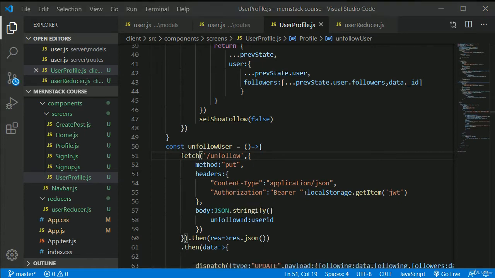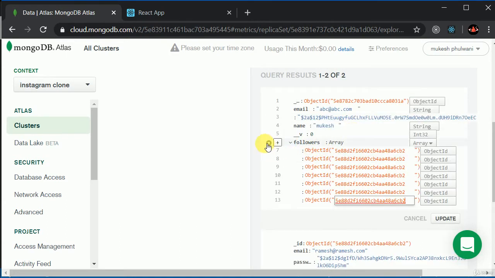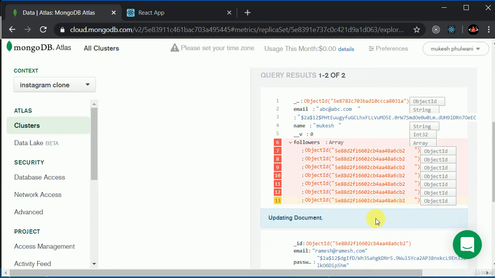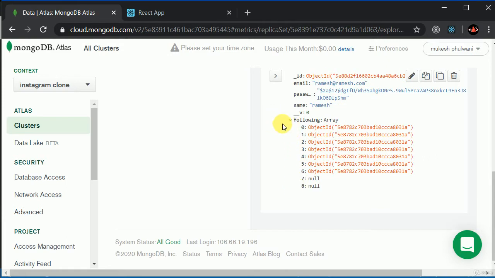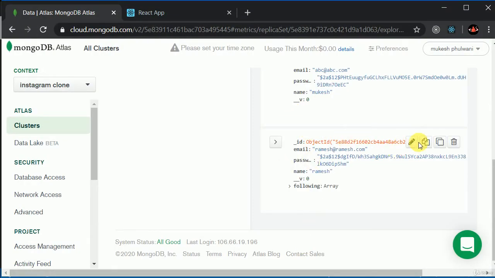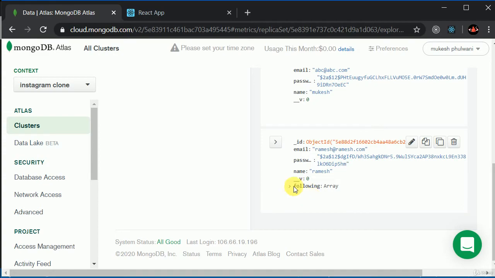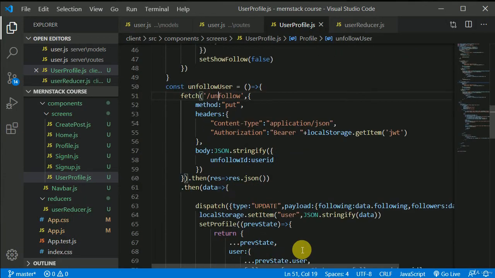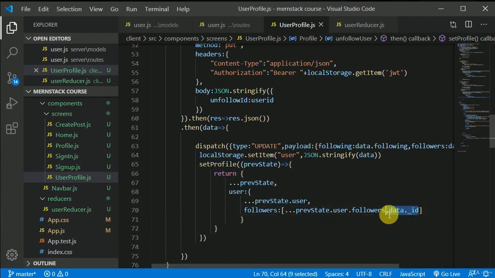Let's save this. What I will do now, I will delete this whole list in here, and I will delete this as well. Here we are seeing null because we were not receiving the unfollow ID. Maybe that is why. I'll delete this whole thing. We will test this logic one more time. We will start everything fresh, but when we are unfollowing we need to change this logic, because we don't want to append this time. Instead of appending, I want to remove this ID.